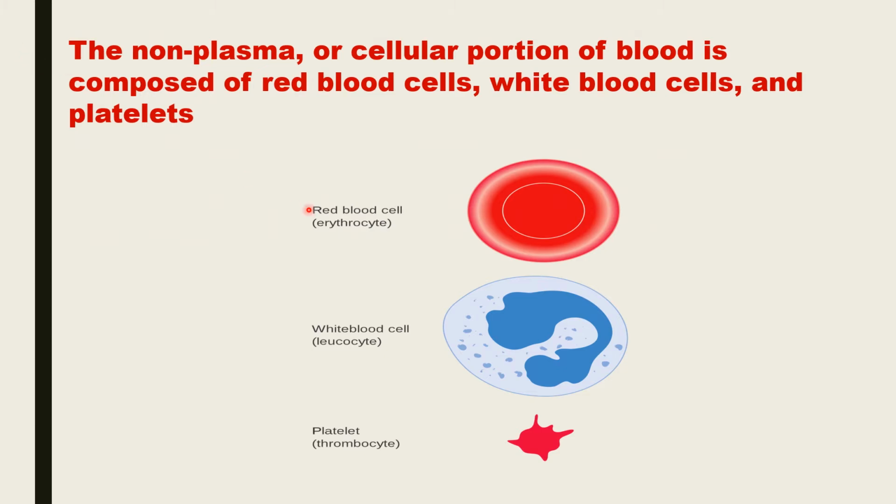The non-plasma portion or the cellular portion of blood is composed of three types of cells. They are the red blood cells, also called as erythrocytes, the white blood cells called as the leukocytes, and the blood platelets, which are called as thrombocytes.